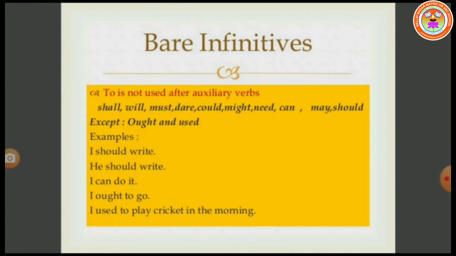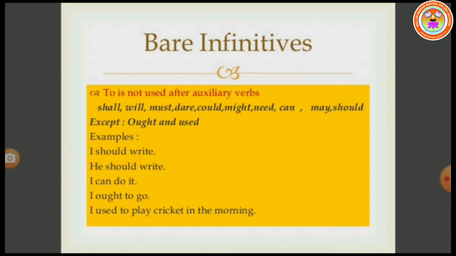Next, bare infinitives. This is very, very important, my dear students. We can also use infinitives without to, which is called a bare infinitive. To is not used after auxiliary verbs: shall, will, must, dare, could, might, need, can, may, should, and we should not use to plus V1 along with these modals.